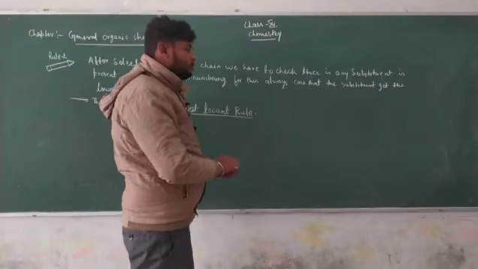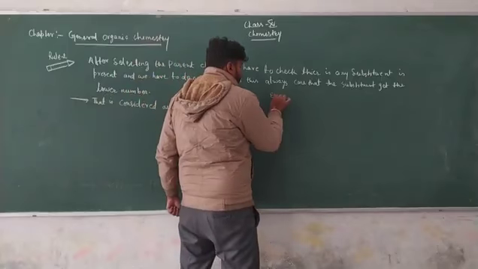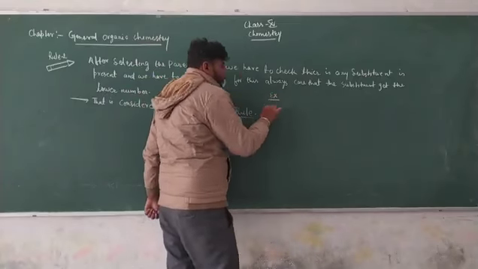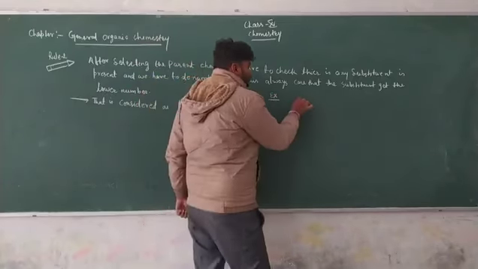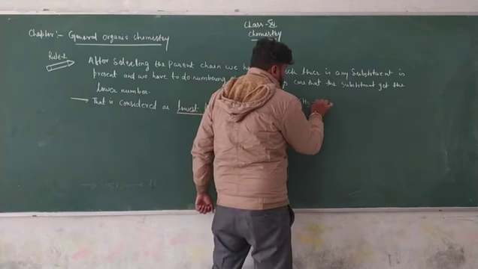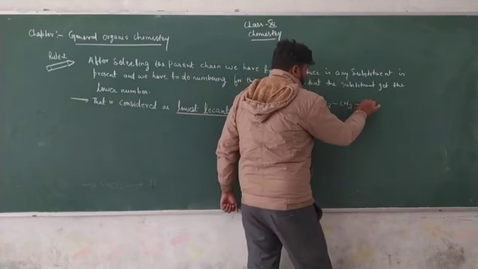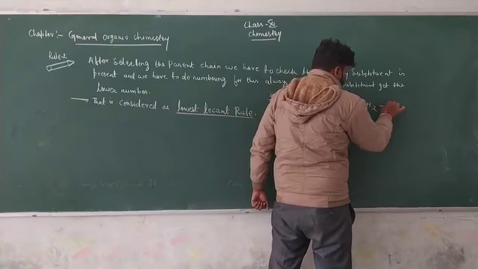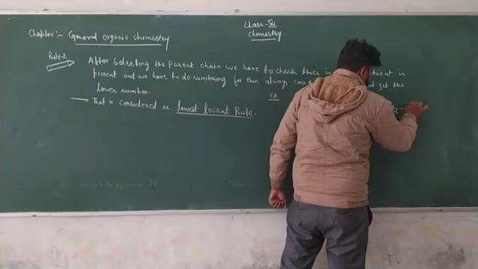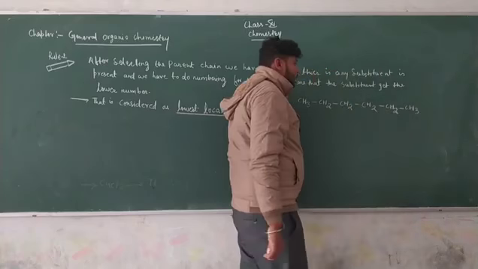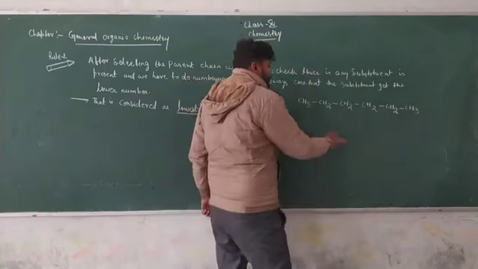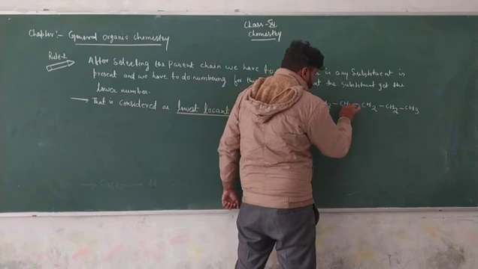Just take an example of this. If we have a chain of carbon, this is CH3, CH2, CH2, CH2, CH2 and CH3, with a substituent CH3 attached here.